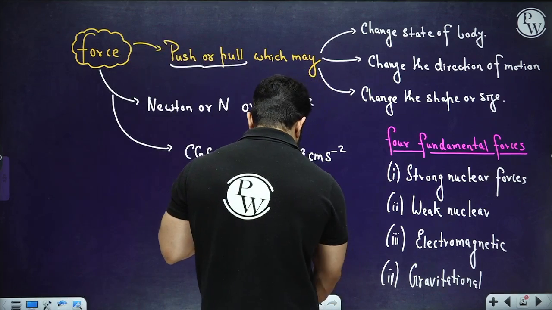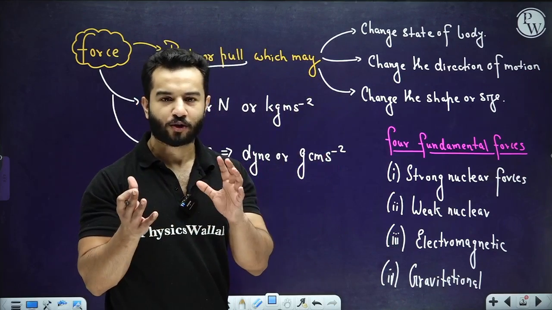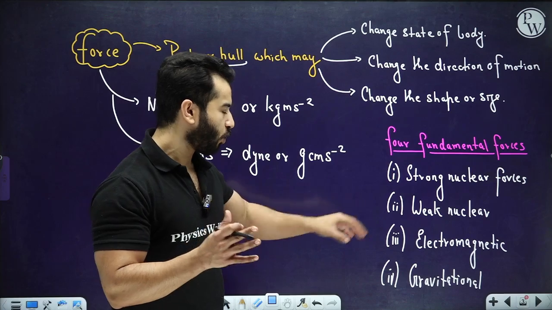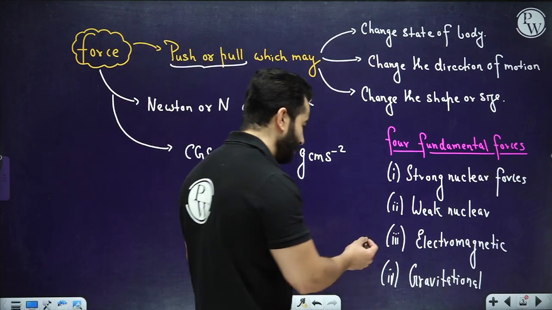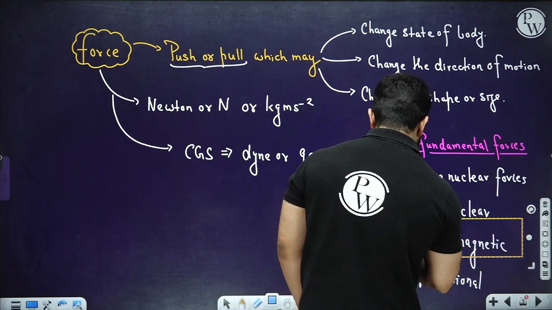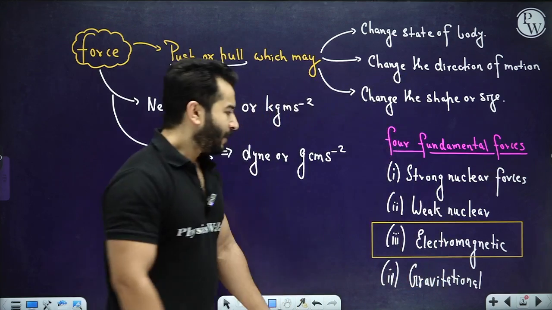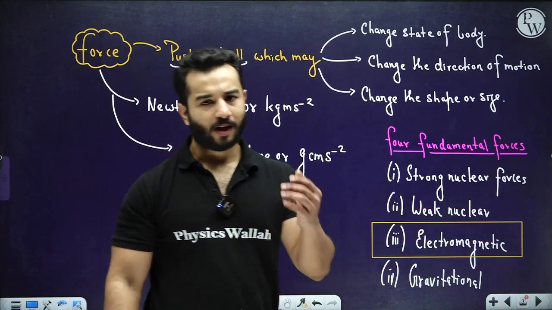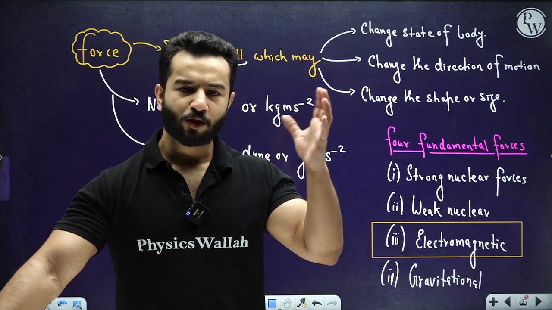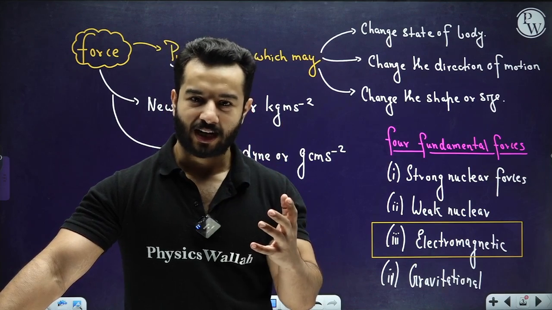We are going to talk about almost all contact force. I should not say almost. All of those contact forces that we are going to talk about in this class will come under electromagnetic force, right? So this is very, very important. So electromagnetic force basically means, as you have learned in junior classes, like charges repel, unlike charges attract, right?